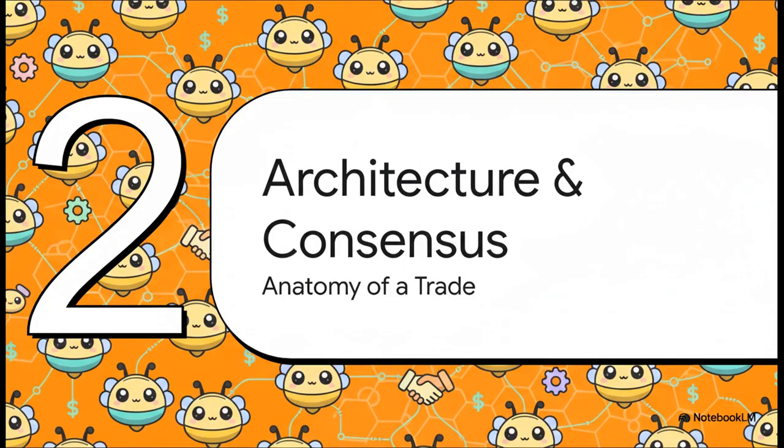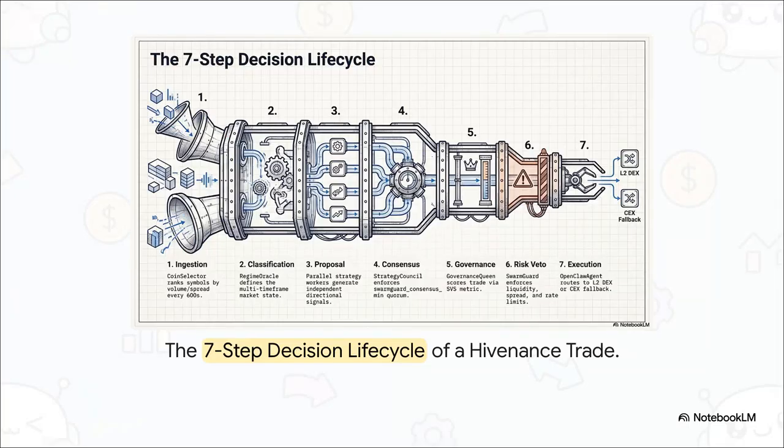Moving on to Section 2, Swarm Architecture and Consensus, Anatomy of a Trade. Okay, this right here is the core of the machine. It's a 21-agent architecture that orchestrates a strict 7-step decision lifecycle. It all kicks off with data ingestion from multiple sources. That data gets passed to the regime oracle to figure out the market weather. From there, parallel strategy workers generate independent proposals.